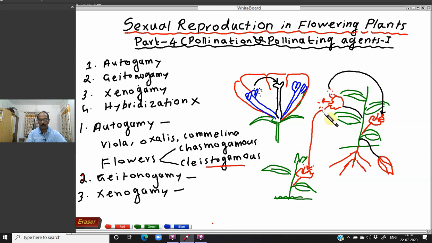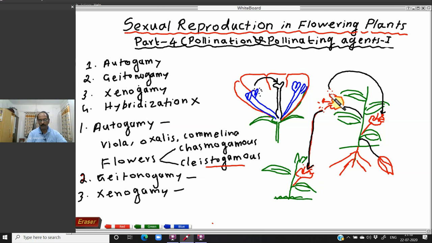The pollen grains from the anther of a flower falling on the stigma of another flower present on another plant of the same species, then we say that it is xenogamy. So what is the difference between geitonogamy and xenogamy? In geitonogamy, the pollen grains fall on the stigma of another flower of the same plant, and in xenogamy, the pollen grains of a flower fall on the stigma of another plant of the same species.